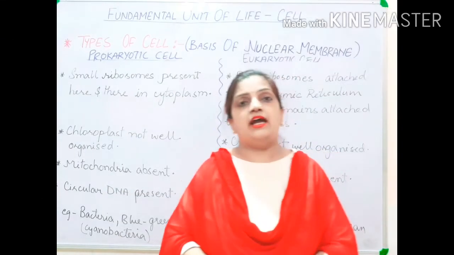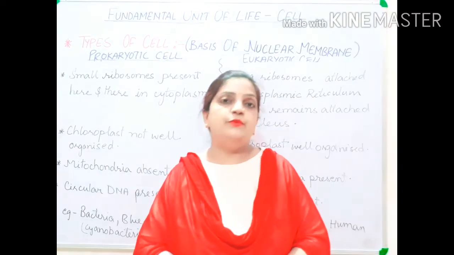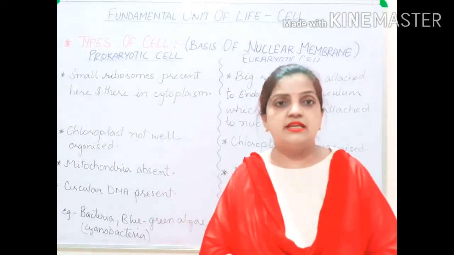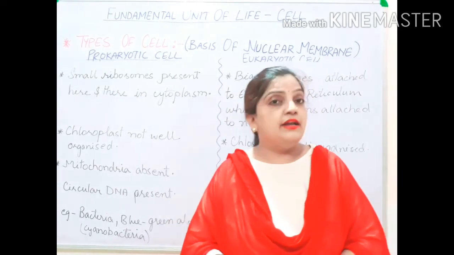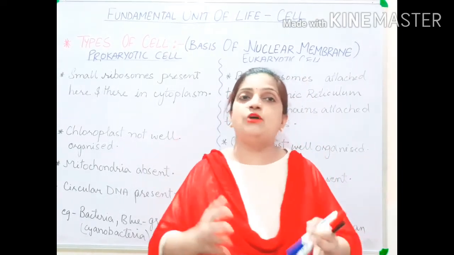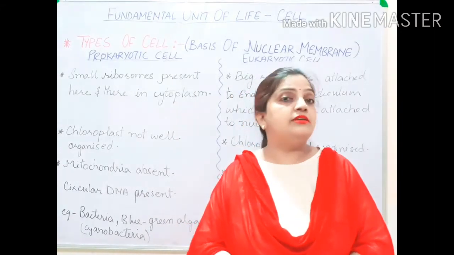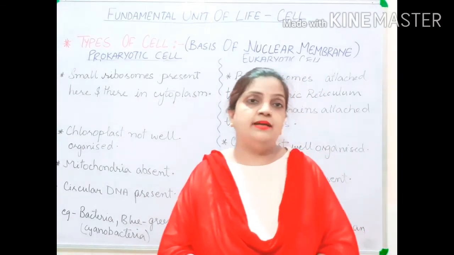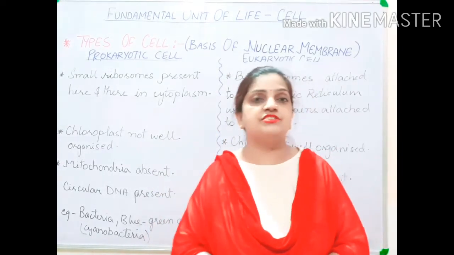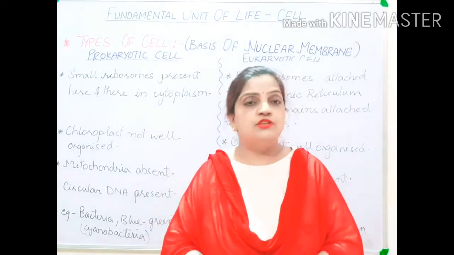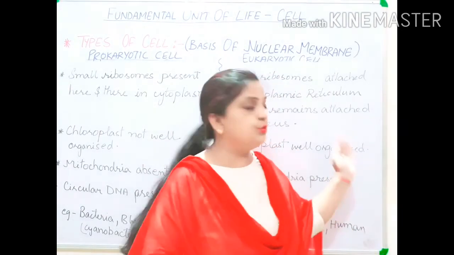Children, till now what I have told was the theory explaining the differences between prokaryotic cell and eukaryotic cell. I know that the theory is a little complicated and it was not easy to understand, but it will be more clear after the explanation given in the form of diagram. So first I will start with eukaryotic.